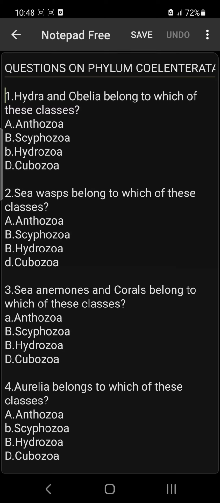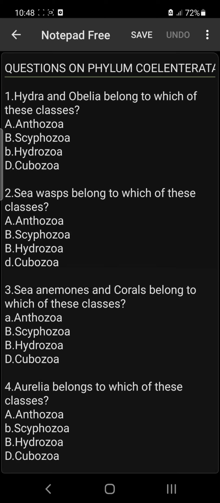Number 2, sea wasps belong to which of these classes? They belong to class Cubozoa. Sea wasps are examples of organisms under class Cubozoa. So there's a mistake here, it ought to have been options A, B, and C. Alright, so just take note of the answer, Cubozoa.